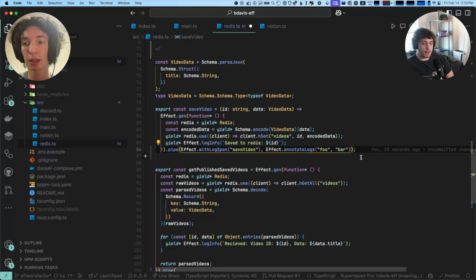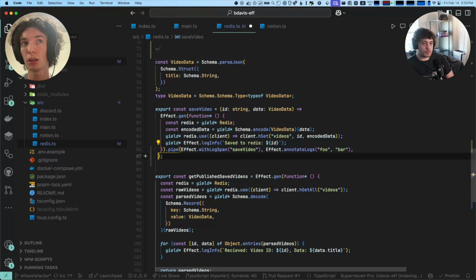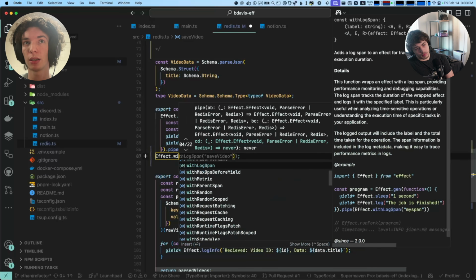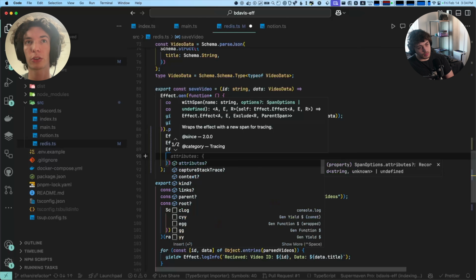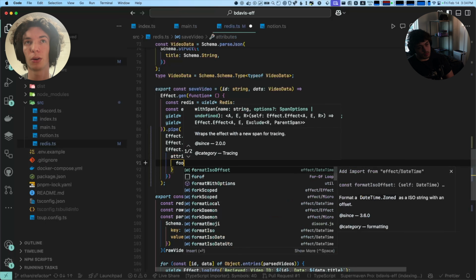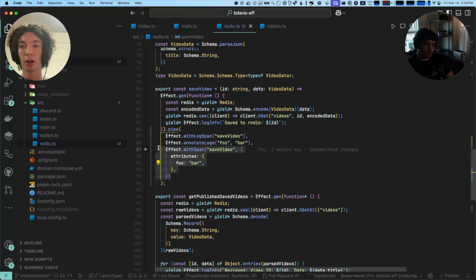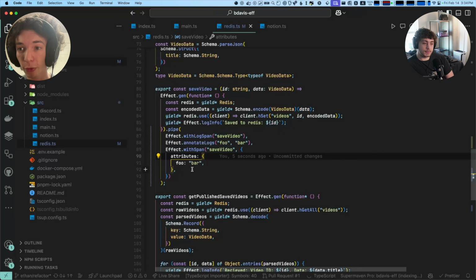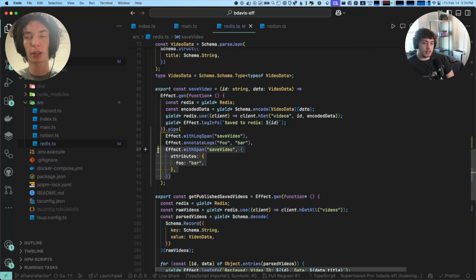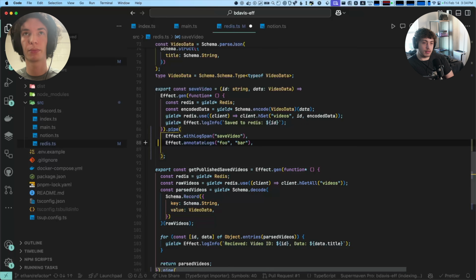The big thing with Effect though is that Effect has OpenTelemetry built in. So you can do Effect.withSpan, save video, and then you can provide it attributes. It's like foo bar. And so this will automatically create an OpenTelemetry span that has the duration of this effect. This is really powerful because I don't know if you've ever had to use OpenTelemetry without Effect, but you have to wrap every single function in this tracer.start. It's a nightmare. And so Effect's composable way does this really cool. But because we're not really exporting the OpenTelemetry here, there's less stuff like this.